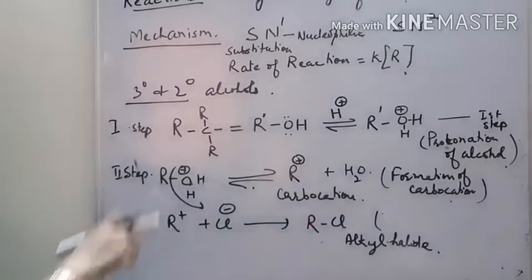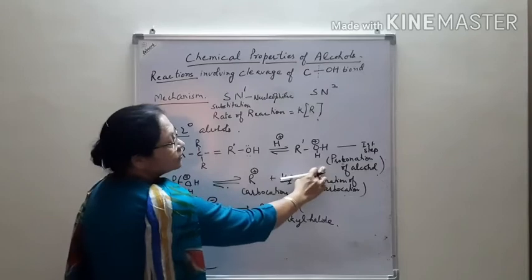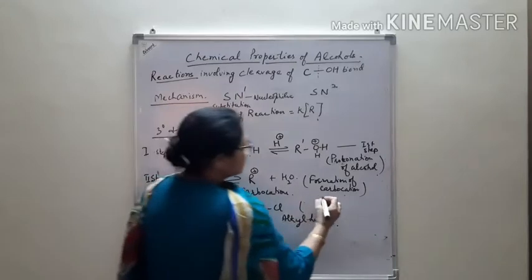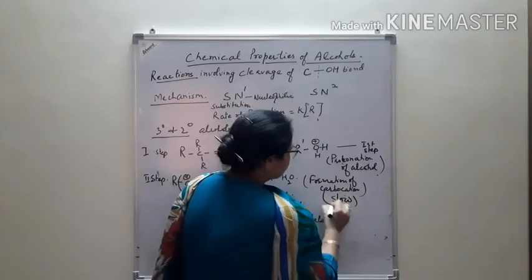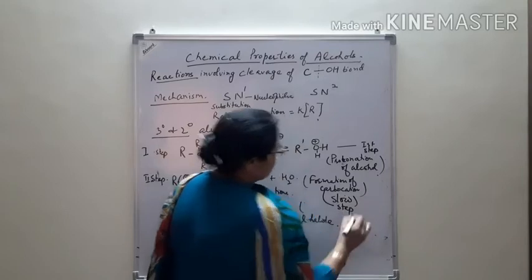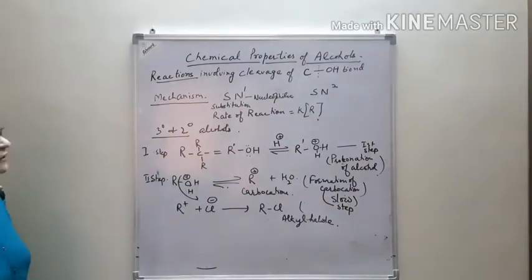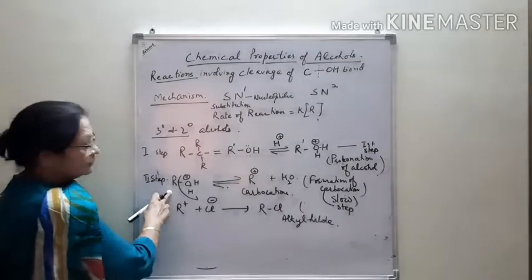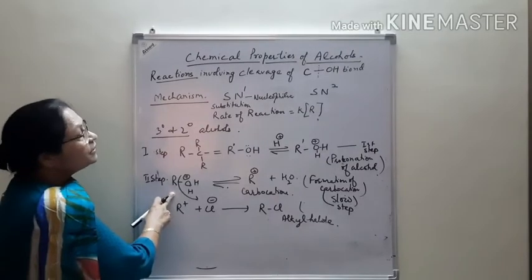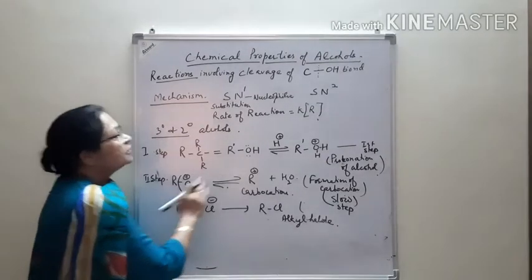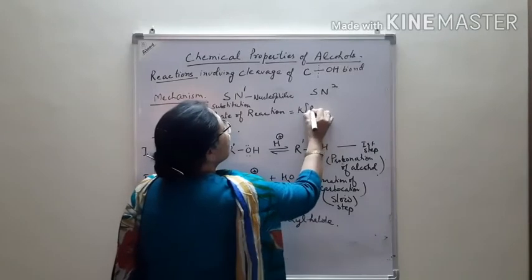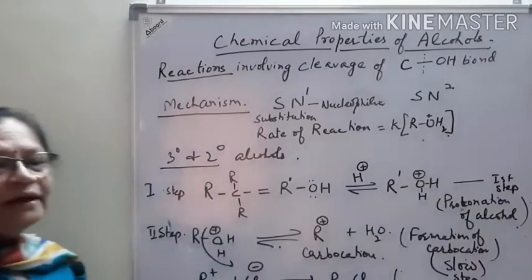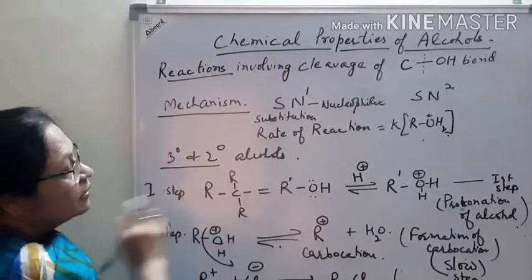The first step is protonation of alcohol, and the second step is the formation of carbocation. This step is the slow step, and the slow step is the rate determining step. It means the reactant involved is only the protonated alcohol, so the rate of reaction depends only on the concentration of this one, and that's why it is the SN1 mechanism.